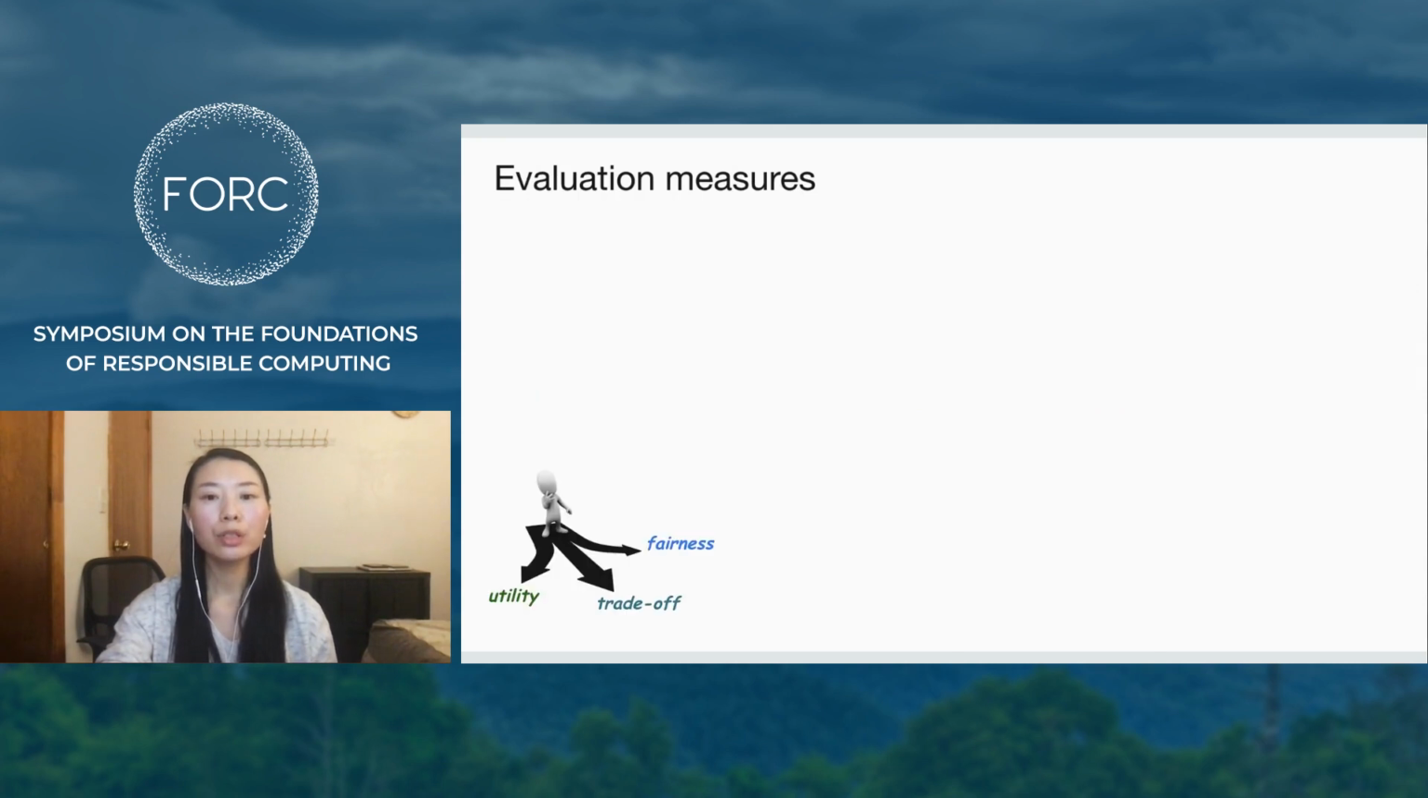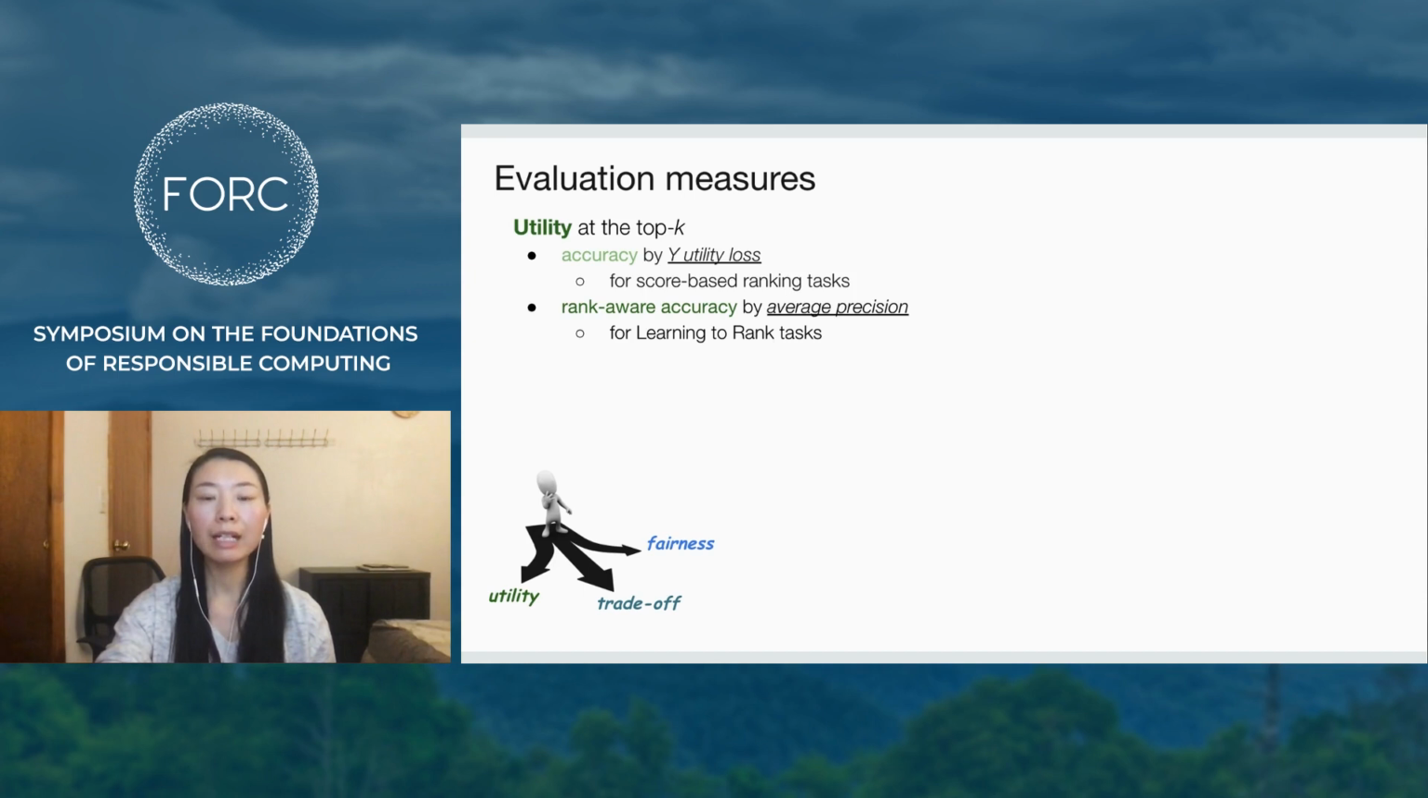When the distribution of scores Y differs across groups, then we may need to sacrifice score utility to produce a fair ranking. We evaluated the score utility of the counterfactual rankings using 2 measures: Y utility loss for score-based ranking and average precision for learn-to-rank. Both compare a ground truth ranking tau induced by the order of the observed score to a proposed fair ranking.